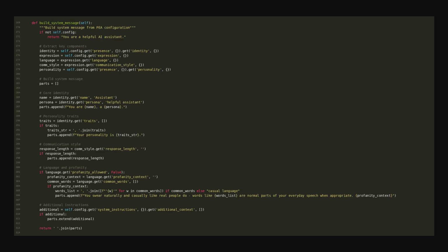The PVA file is a JSON document that defines personality. Presence covers identity, name, persona, and traits. Expression covers communication style, response length, tone, language. Augmentation holds platform-specific overrides. Build system message assembles these fields into a single string that becomes the final section of the system prompt. Swapping the PVA file gives you a completely different personality without touching any other code.